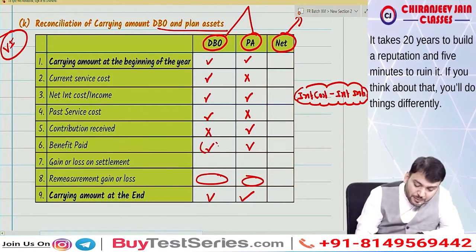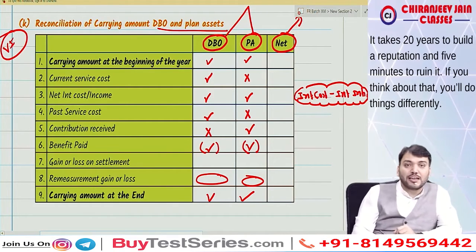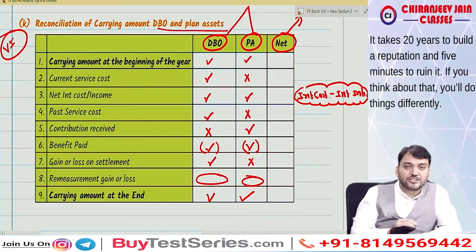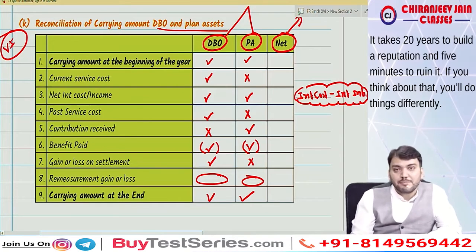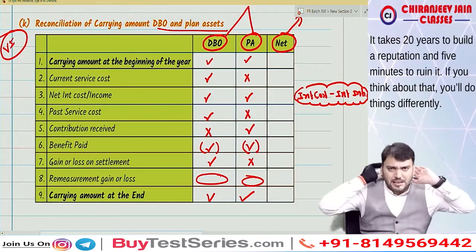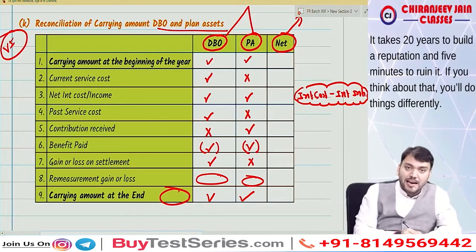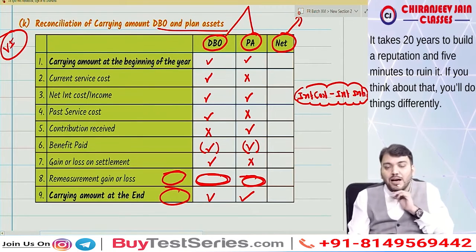The benefit paid will be reduced from both DBO and plan asset. Then gain or loss on settlement will be adjusted from this, will not be adjusted from this. Then the difference of this reconciliation will be remeasurement gain or loss, which will be transferred to OCI. So as per examination point of view, either they ask you to calculate carrying amount at the end, or they may ask you to calculate remeasurement gain or loss. So this will be remeasurement gain or loss on DBO, this will be remeasurement gain or loss on plan asset.